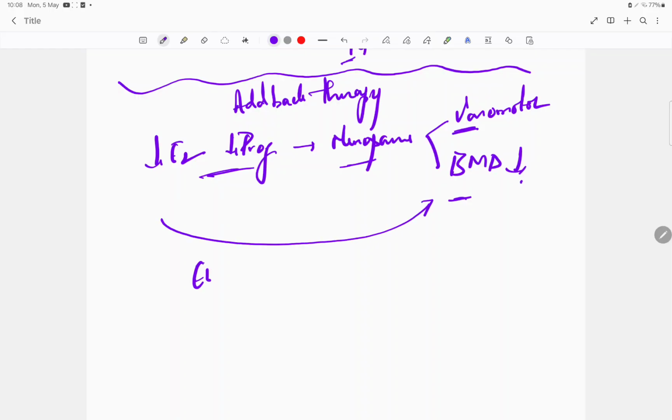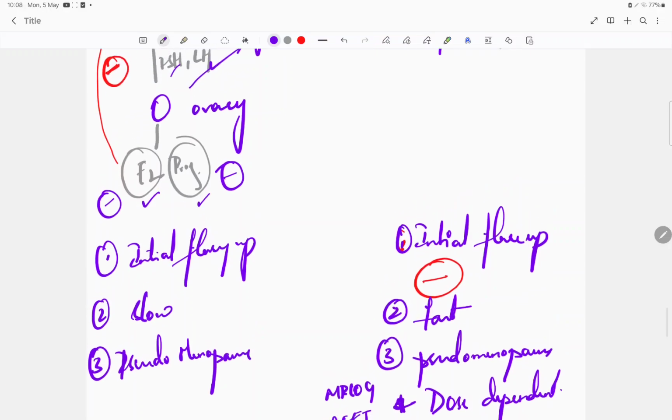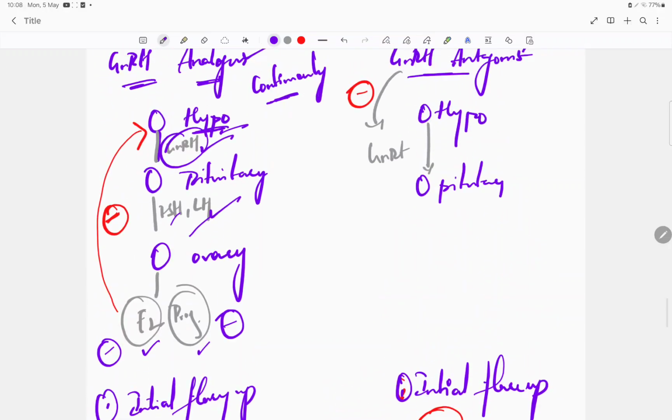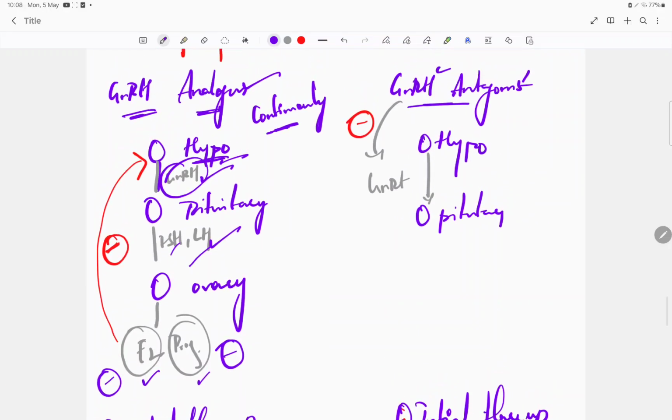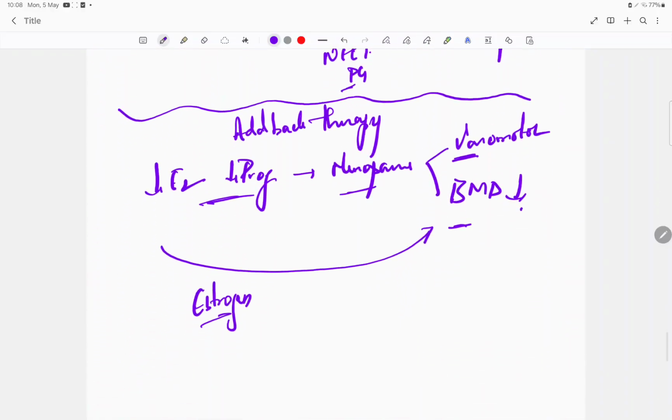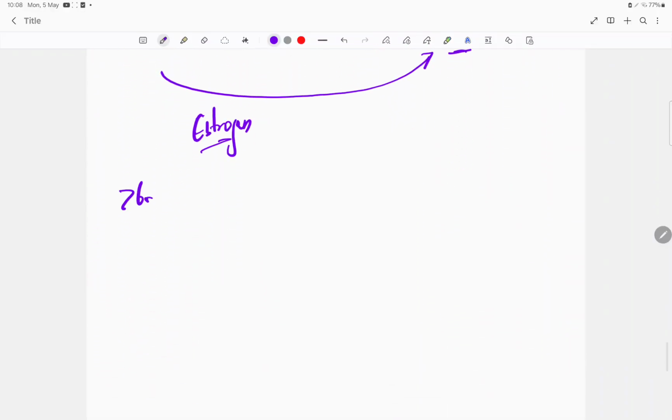That means we'll again give estrogen, but not to such a level that the endometriosis flares up, but still we'll give estrogen. When will we give it? For all the cases of analogs as well as antagonists we'll give it. But when? Even if you give the treatment for more than 6 months, this is important, if you are giving for more than 6 months, then you have to give this add back therapy.